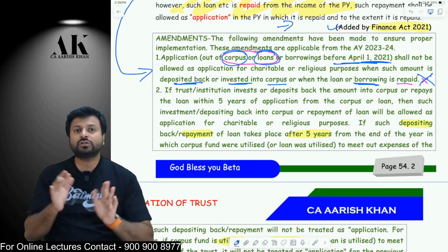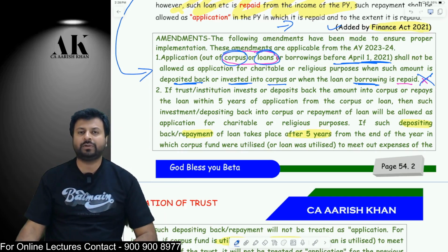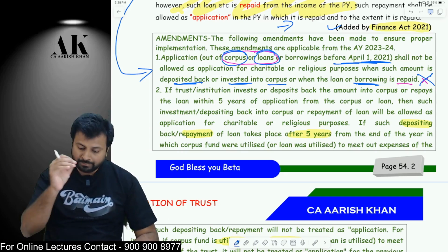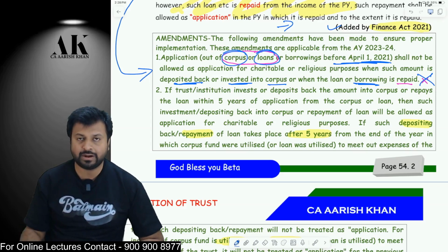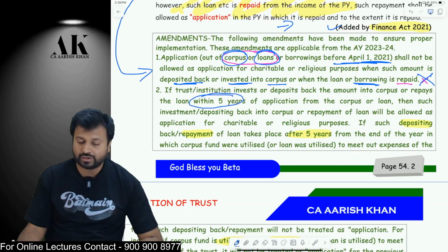That is, there was no time limit or no restriction on depositing back the amount in the corpus, or no time limit to repay the loan to get the deduction. But now Finance Act 2023 has made an amendment and it says that you have to repay within 5 years. Within 5 years you have to repay.